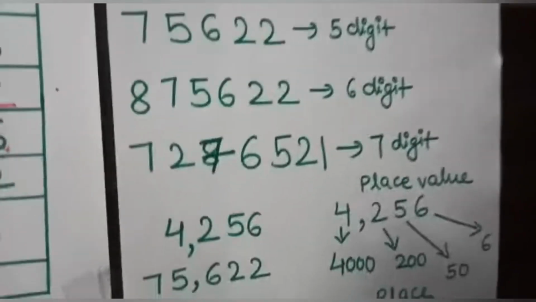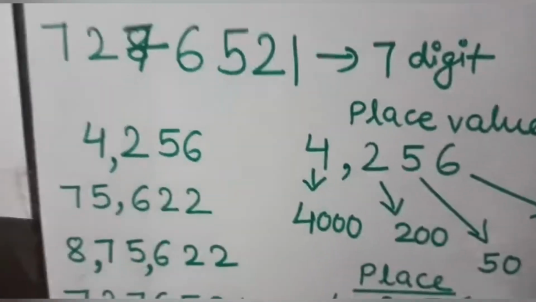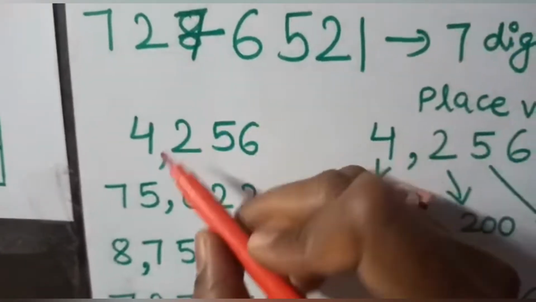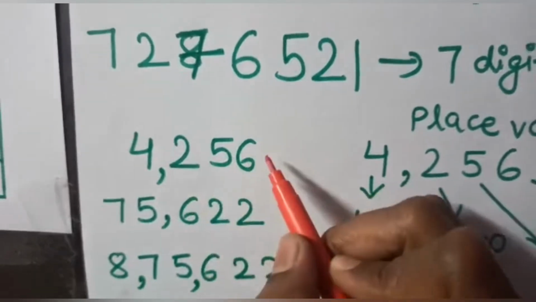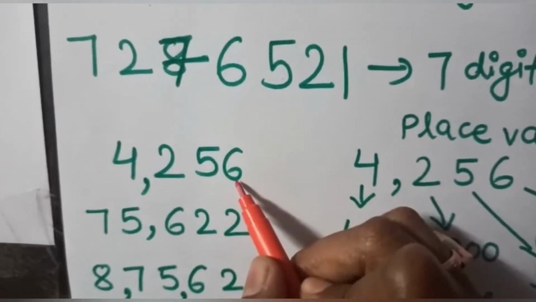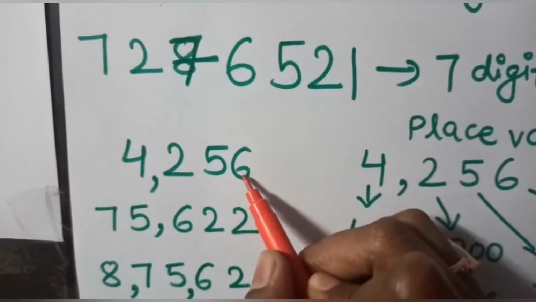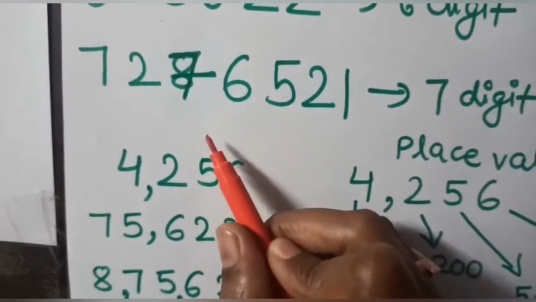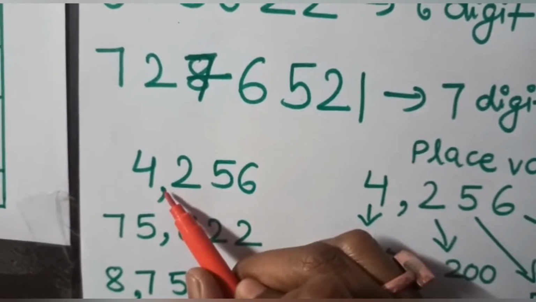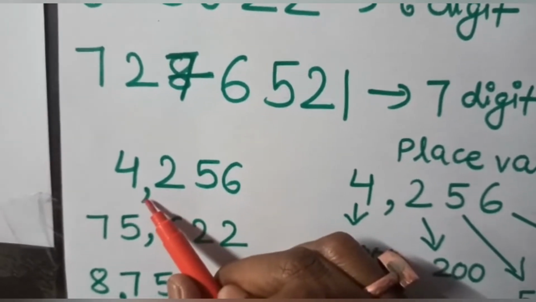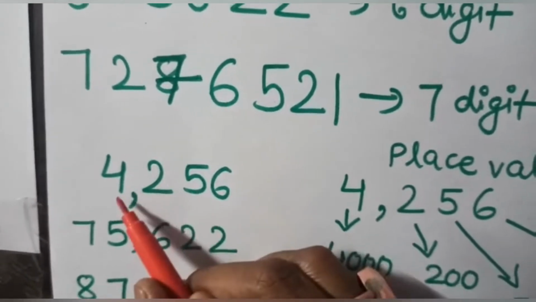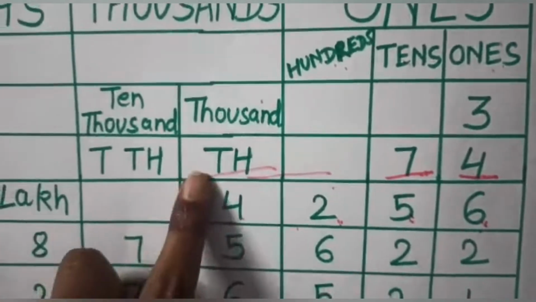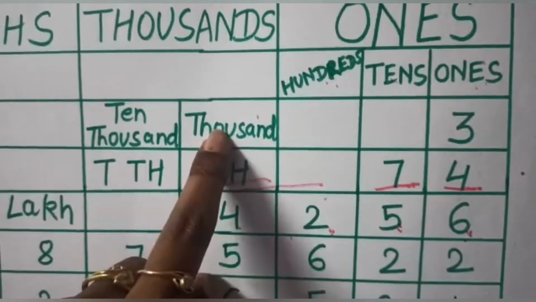Now how to write them? They are separated by using commas. Numbers from the right hand side, these three numbers are from one house, that is ones. So they are separated by a comma, because this fourth number will be from the house of 1000.